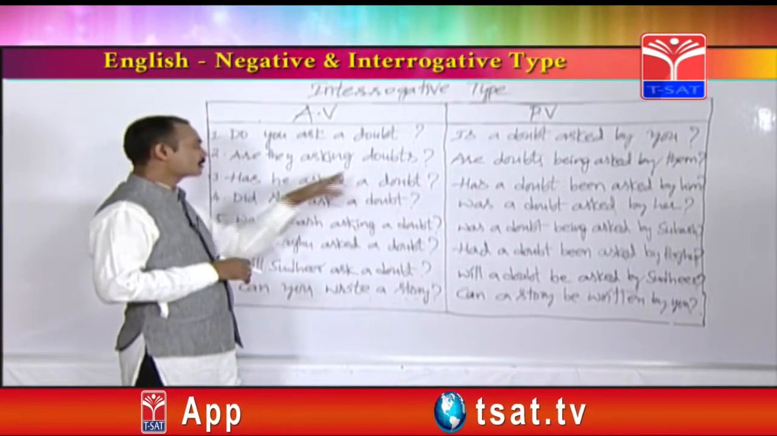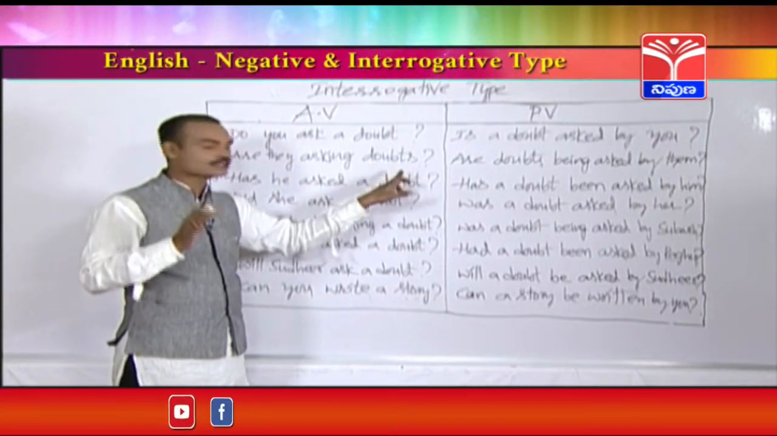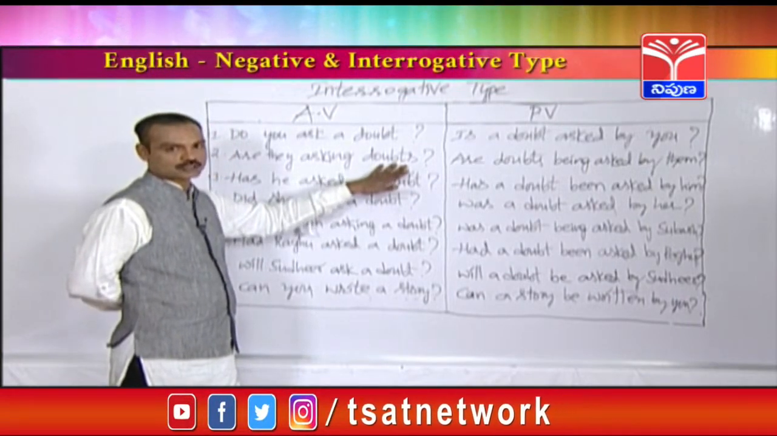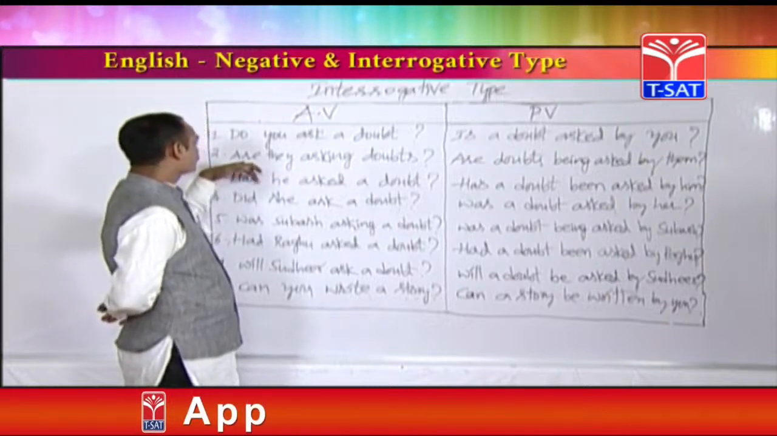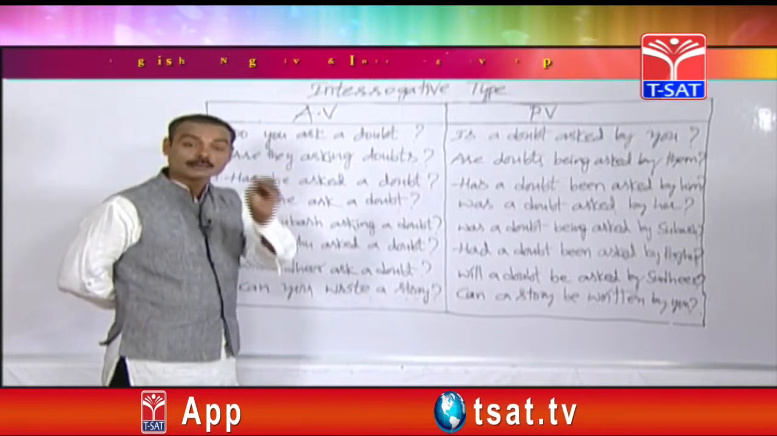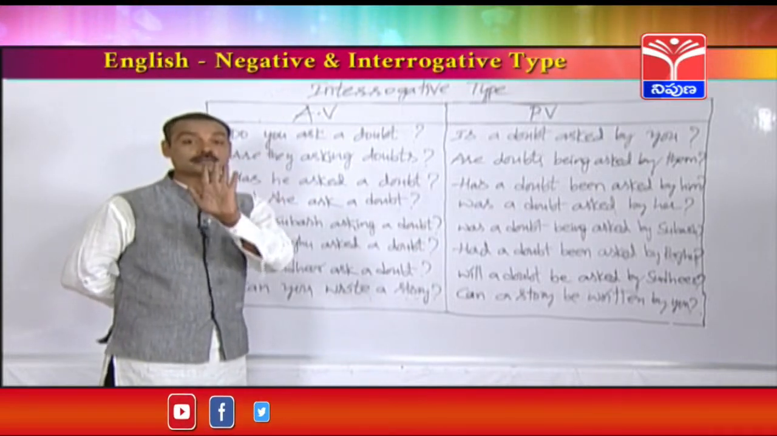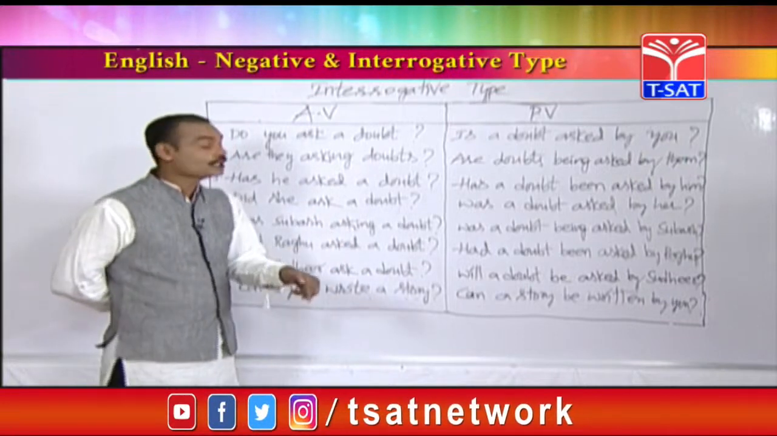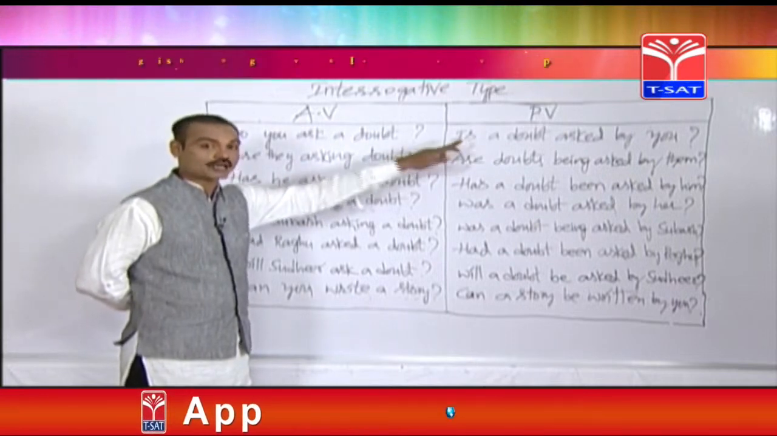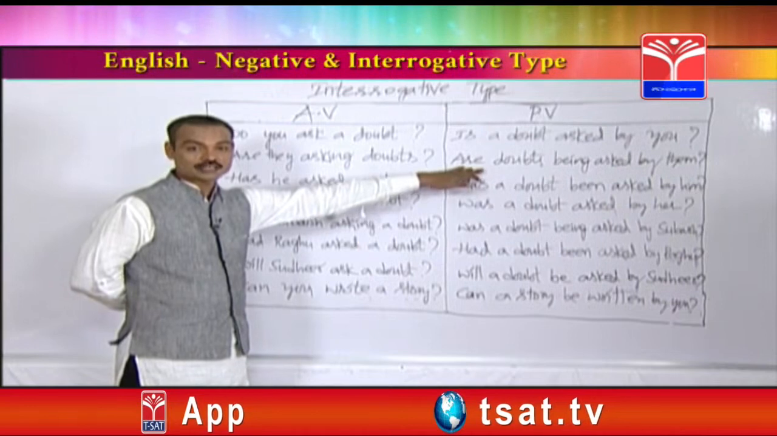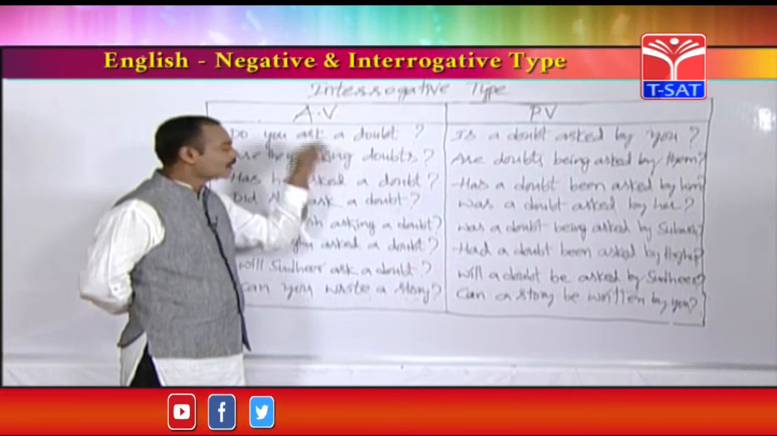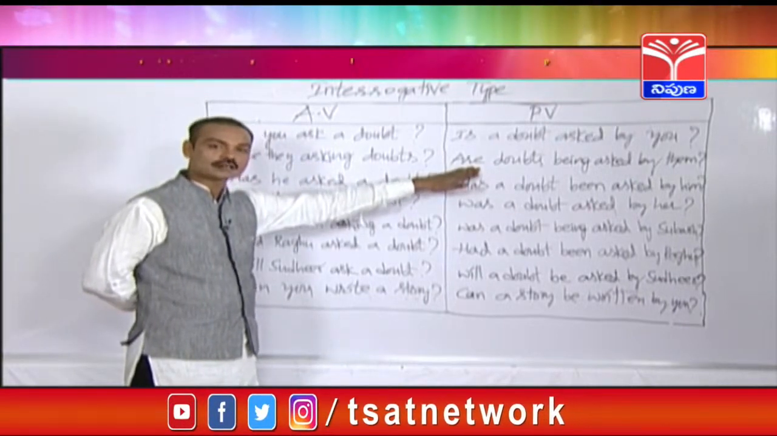Yes. See friends, before changing this active voice into passive voice, you should find out whether the object is singular or plural. Doubts, plural object. So friends, when the active voice starts with am, is, are, the passive voice also should start with am, is, are. Here is an important point. Just two minutes ago I told you, if the active voice starts with do or does, the passive voice should start with am, is, are. Again I am telling you, when the active voice starts with am, is, are, the passive voice also should start with am, is, are.